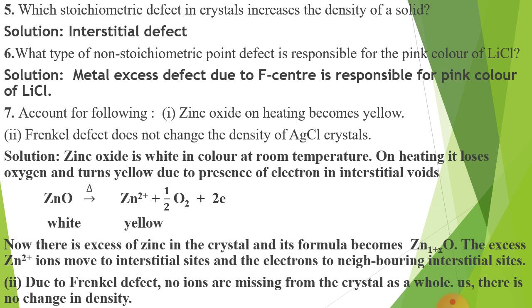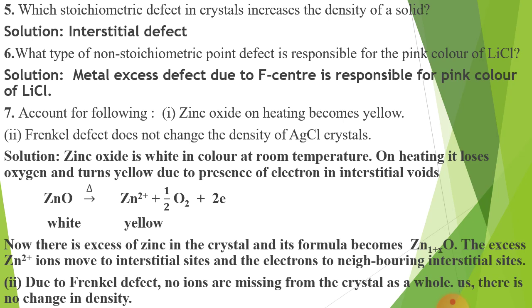Question number 7. Account for the following. Zinc oxide on heating becomes yellow. So this is also example of metal excess defect due to extra cations at interstitial sites. So the answer is zinc oxide is white in color at room temperature. On heating it loses oxygen and turns yellow due to presence of electron in the interstitial voids. Write the reactions like this.